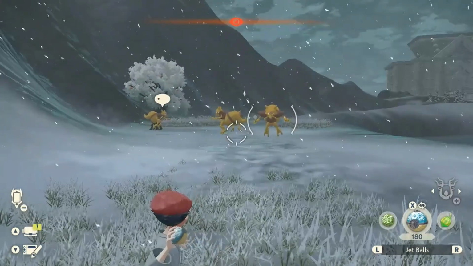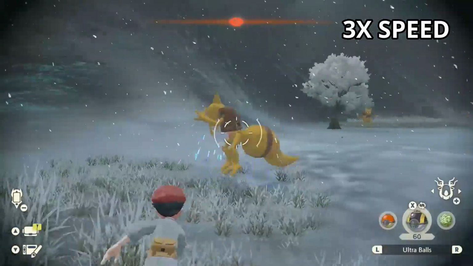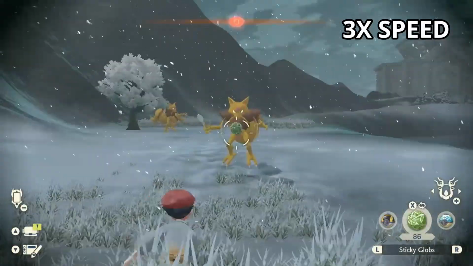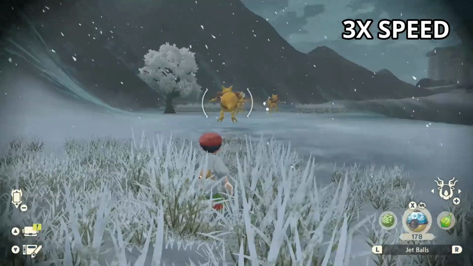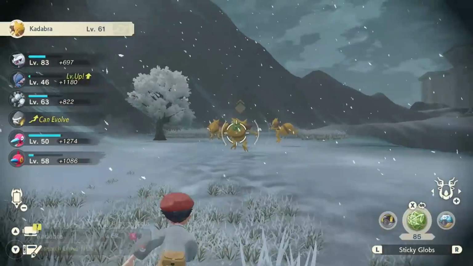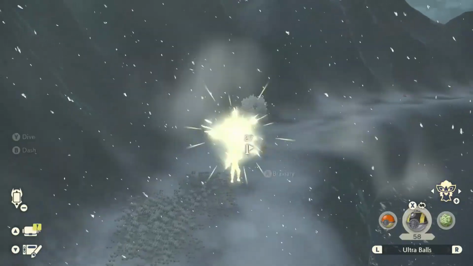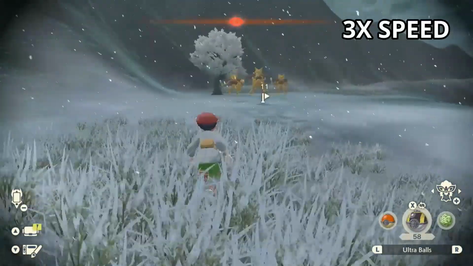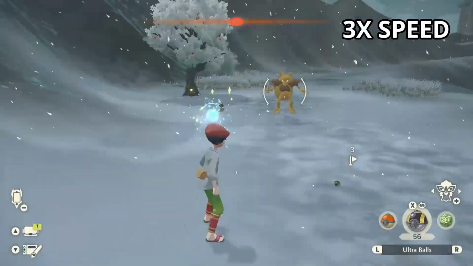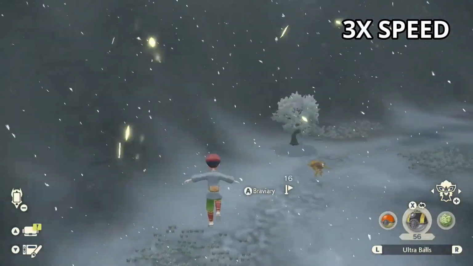First, I'm going to catch 3 Kadabra, one at a time. Then, I'm going to ghost one of the Kadabras, which means catching it and then running away. Once I return to the Outbreak, I'm going to catch 2 more and then run away again. Now we'll catch the final Kadabra.